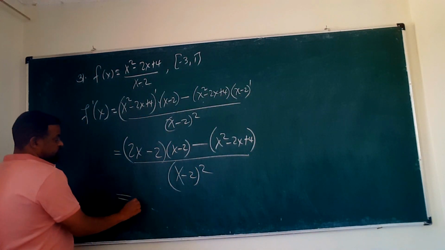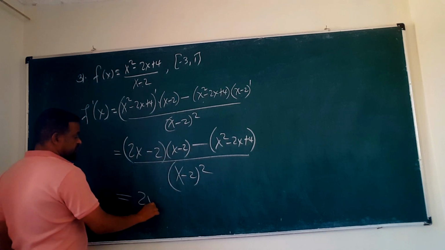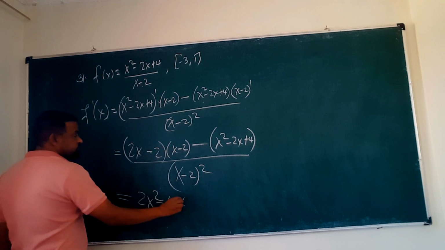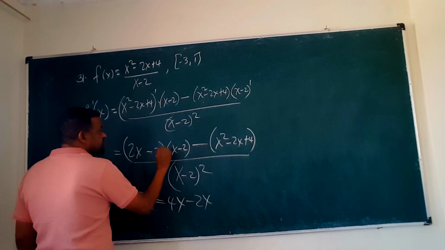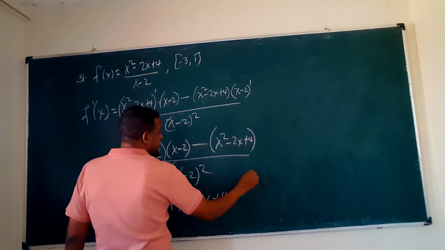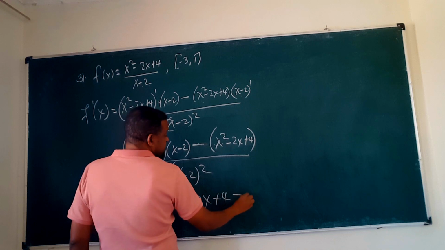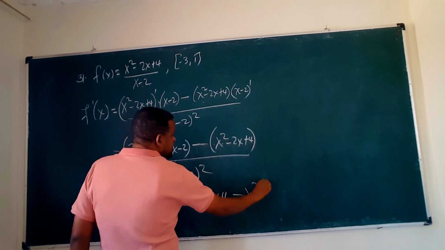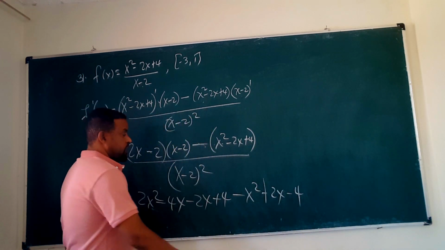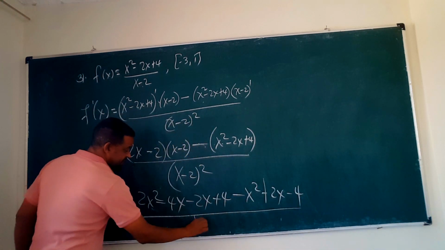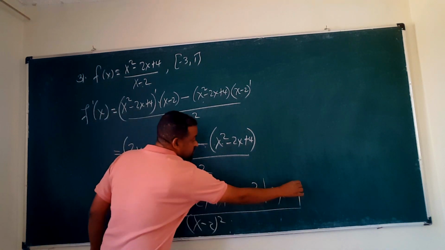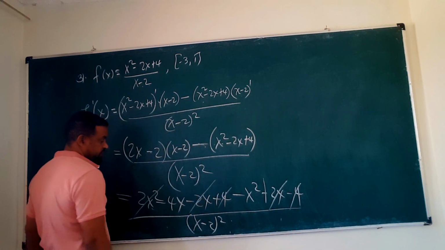Now multiply this out: 2x times x is 2x squared, 2x times negative 2 is negative 4x, negative 2 times x is negative 2x, negative 2 times negative 2 is positive 4. Then minus the second: negative x squared, positive 2x, negative 4. Over x minus 2 the whole squared. The 4 cancels with the negative 4, and positive 2x cancels with negative 2x.